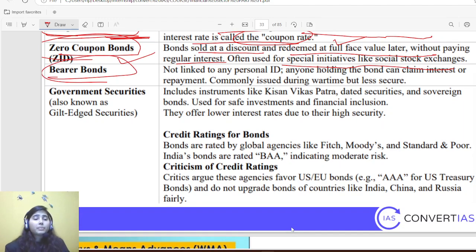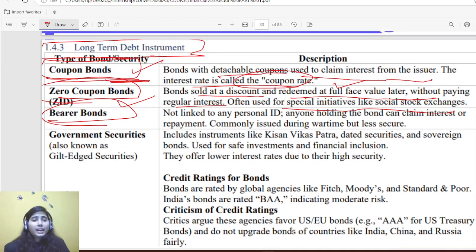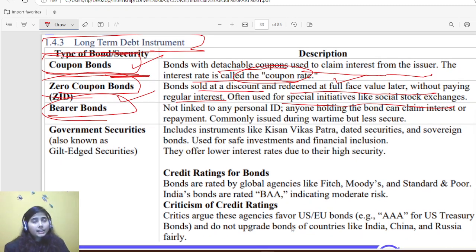Then the bearer bond. Whenever any kind of bond is issued, if I am purchasing it in the primary market, my name will be registered in that primary market. But a bearer bond does not have any registered owner.